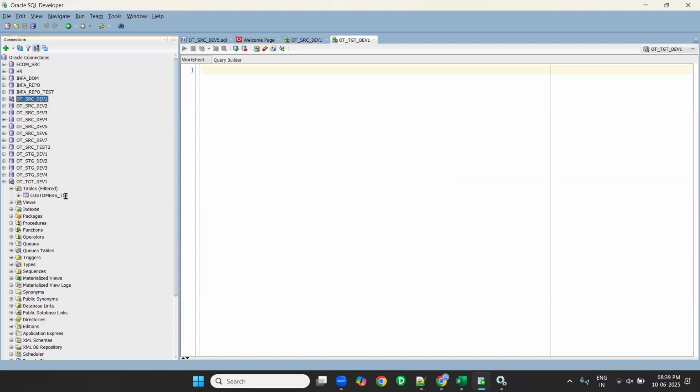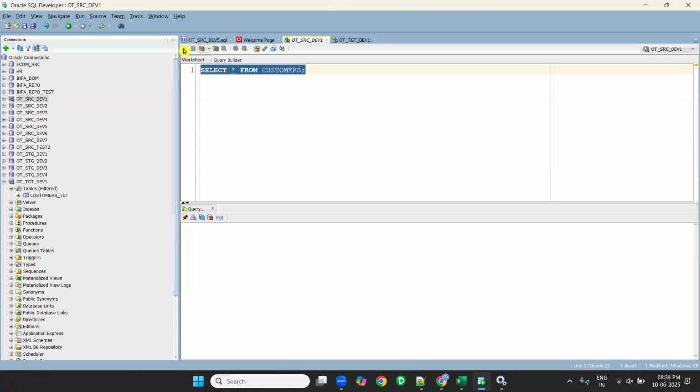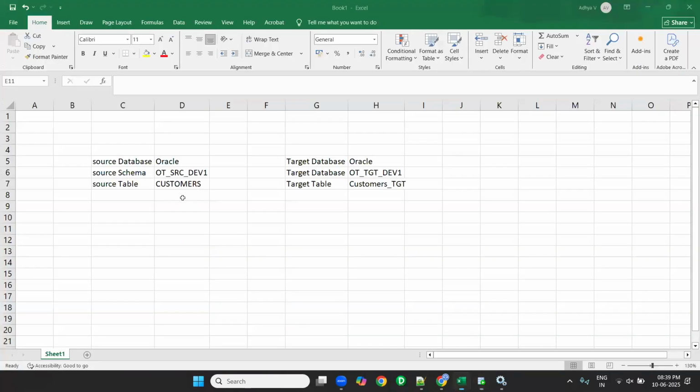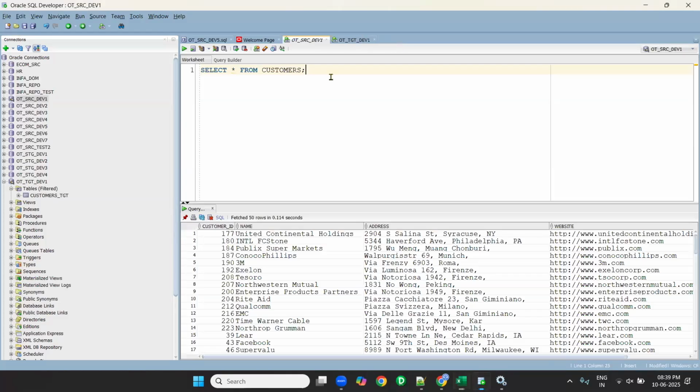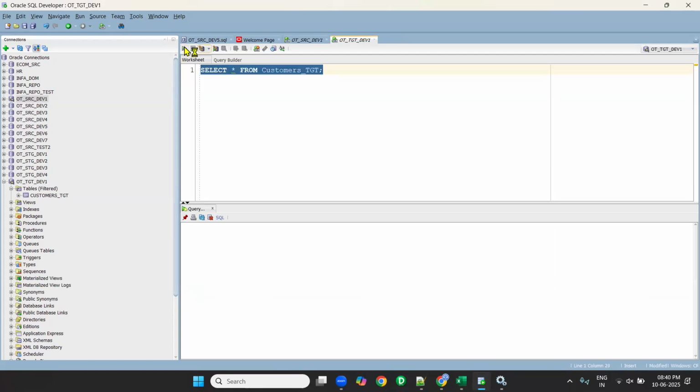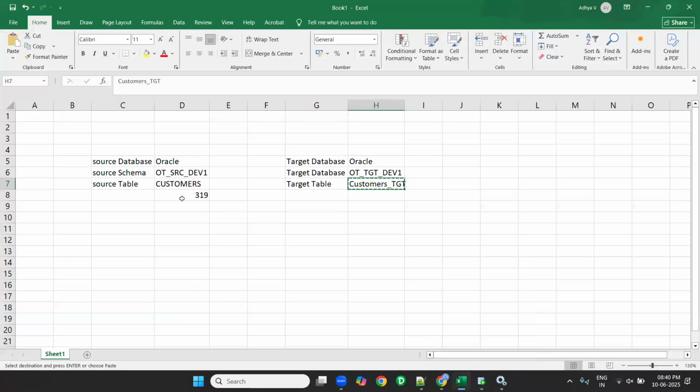So in the source, we have a table called customers. In this customers table, how many records do we have? 319 records. And in the target table we have 0 records. So we need to send these 310 records to the target by using Informatica Cloud.